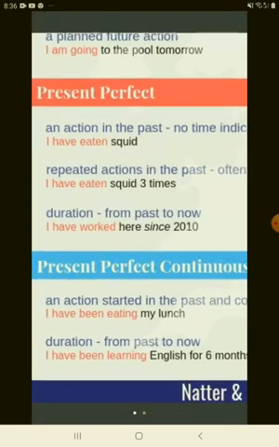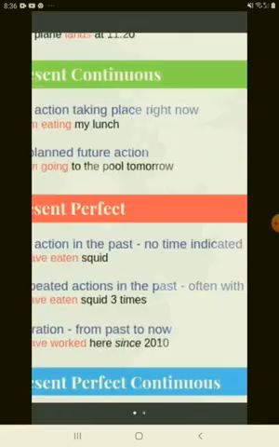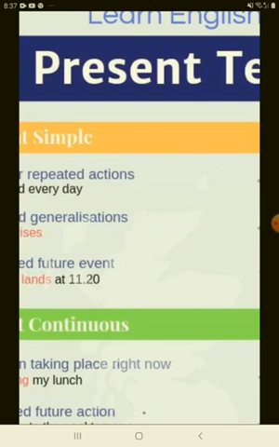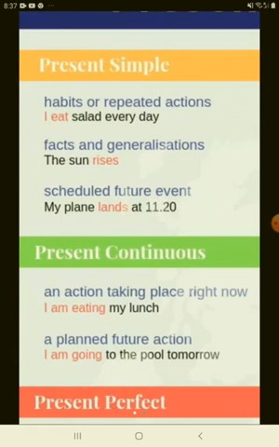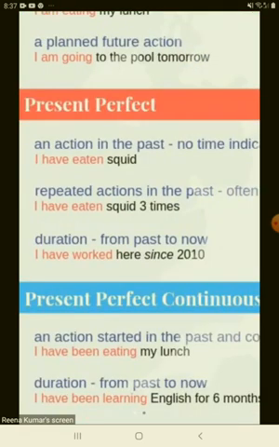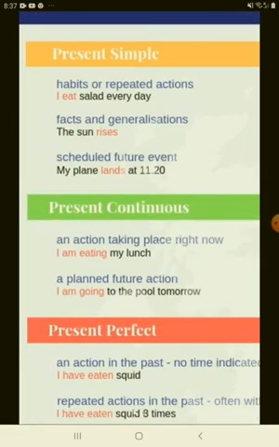So the more you read, the more you write, the more you understand, the better you will be. With this, I have concluded the first topic, that is present tense. Present tense has four parts. Again, I will recapitulate with you: present simple, present continuous, present perfect, and present perfect continuous. These are the four tenses that are part of present tense itself. In the next video, we will continue with the next tense.